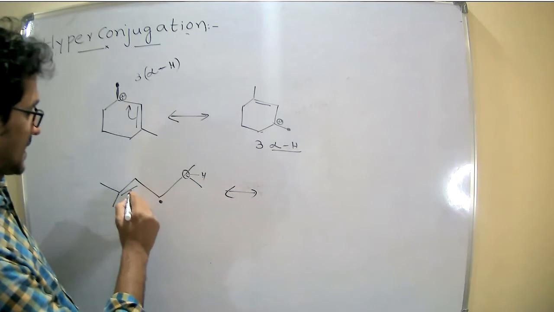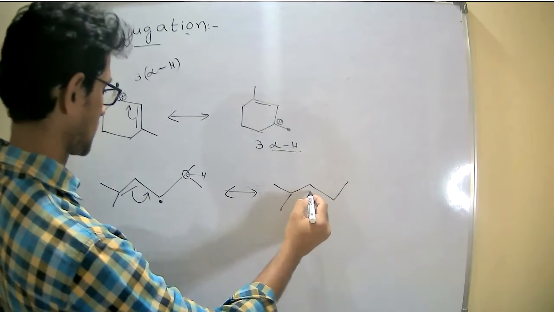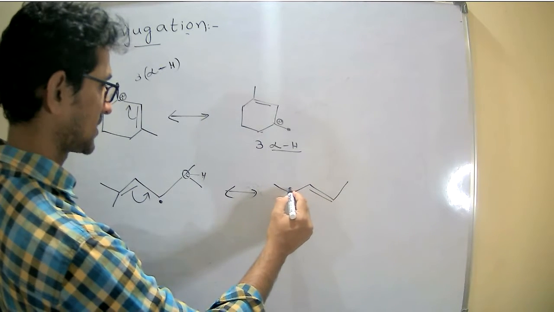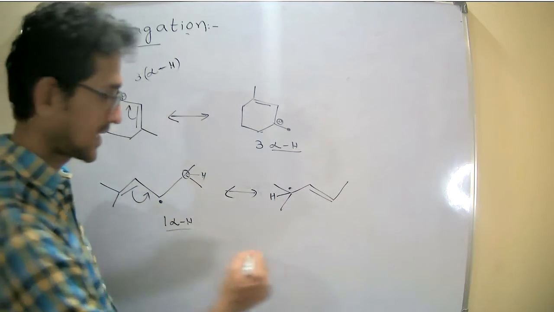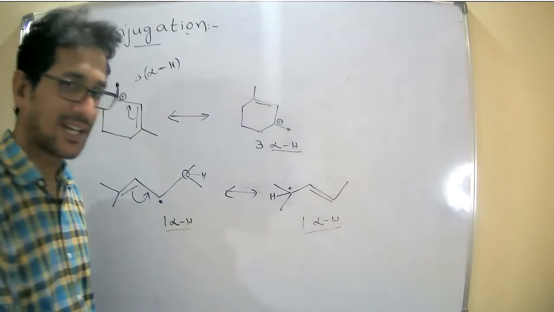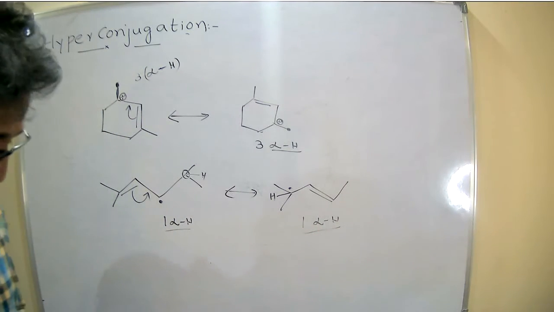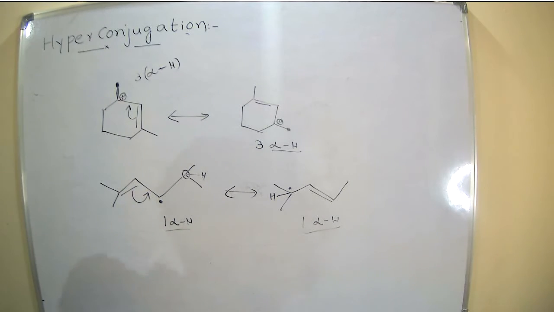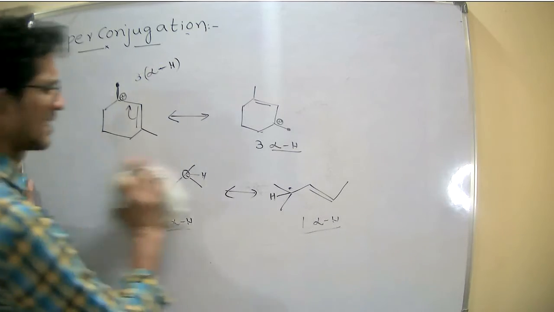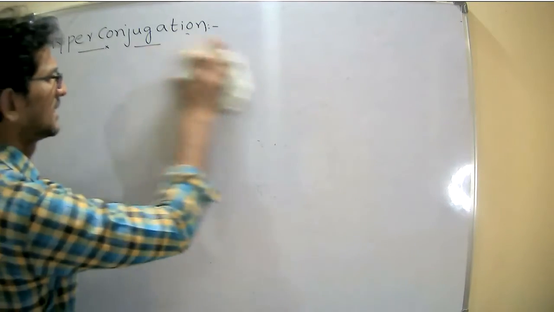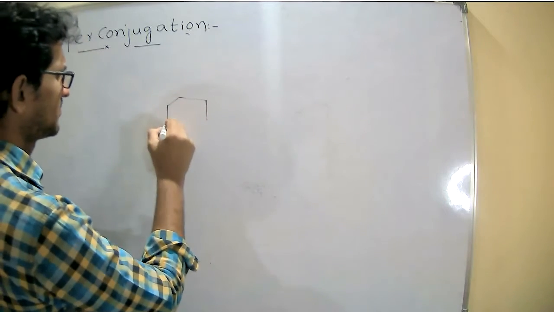Same, I can write the delocalization structure. The double bond comes here and the radical comes here. Again, only one alpha hydrogen. One alpha hydrogen on the left side, one alpha hydrogen on the right side. The number of alpha hydrogens present are 1 and 1, so the total number of alpha hydrogens is 2. Like that, we can write so many examples under these identical structures. And the last example.